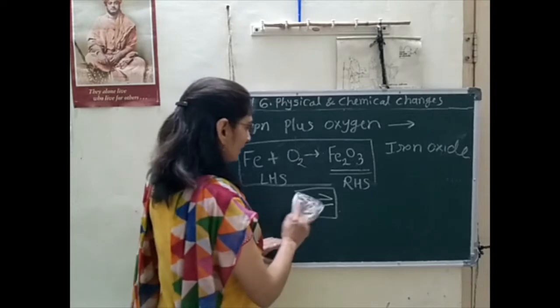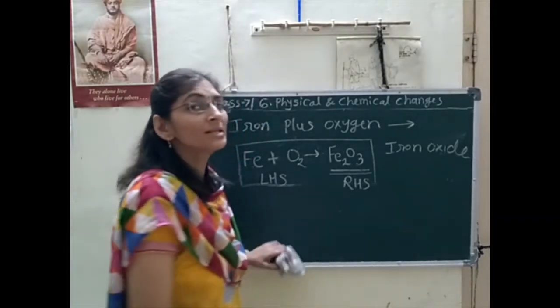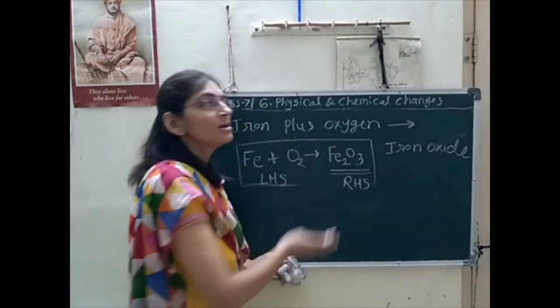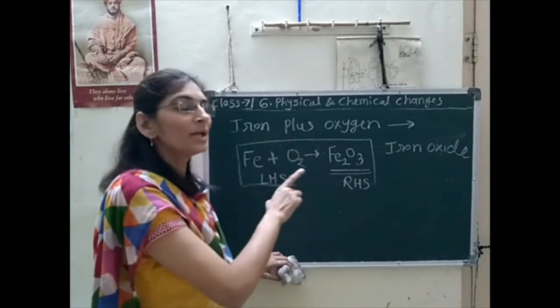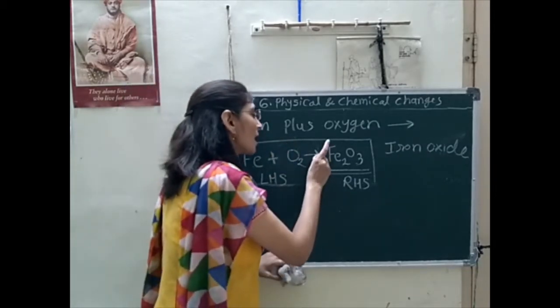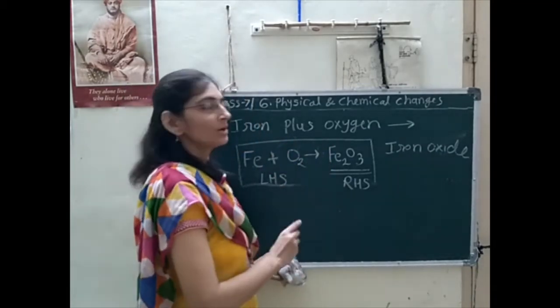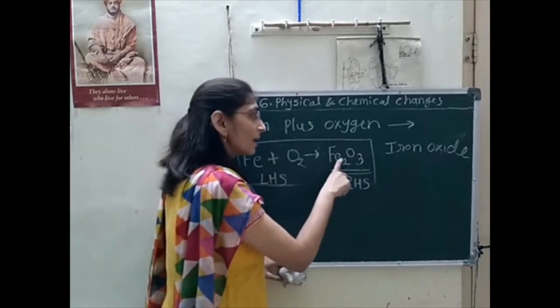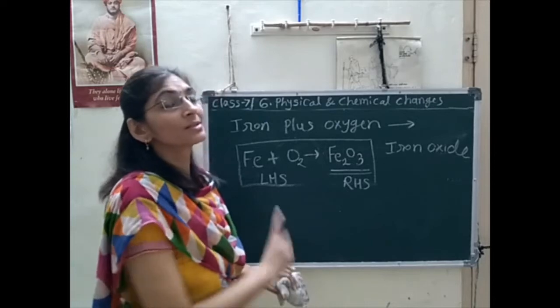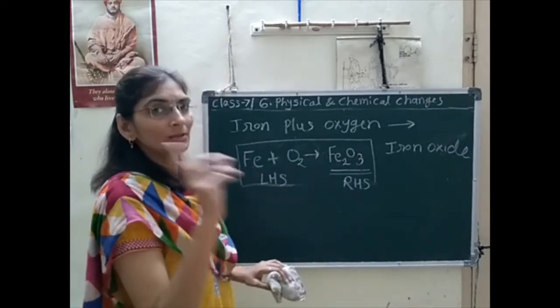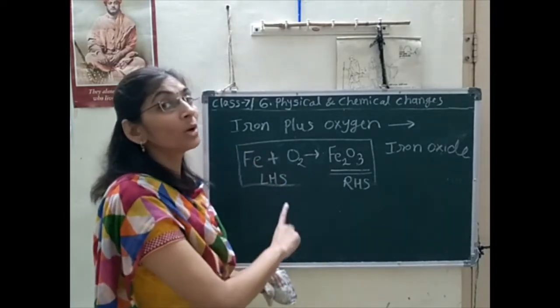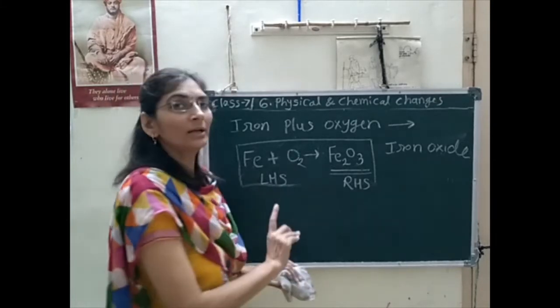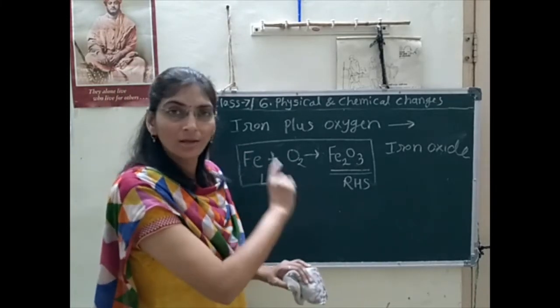So here, as the reaction is happening in one direction, only the product is forming here, so I have given such an arrow here. So iron plus oxygen, we got iron oxide. So this is the chemical reaction. Very important. Note down in your notebook what I have written here and what I have told now.